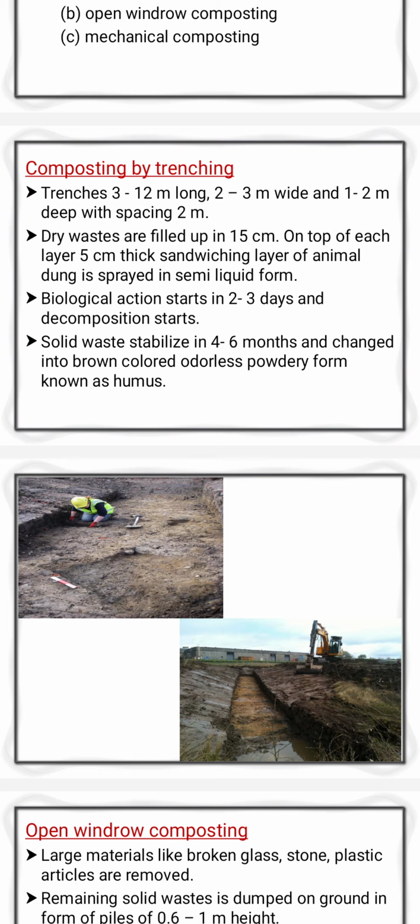You can see these clear trenches where you can place your waste, and that waste is composted by the bacteria and organisms present in it. After 4 to 6 months you get a brown colored compost called humus, and you can check the characteristics and quality of that compost.